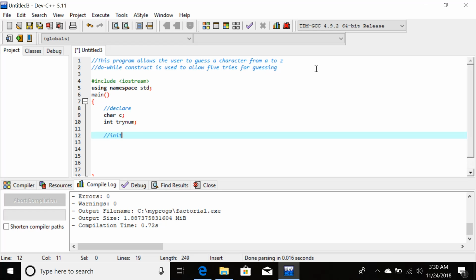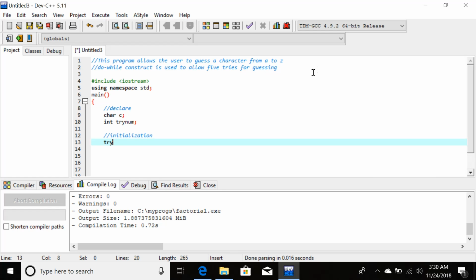Then initialization. We want to initialize tryNum to be 0 because the user has not given any try yet, so tryNum is equal to 0.